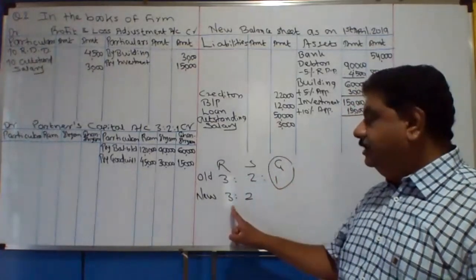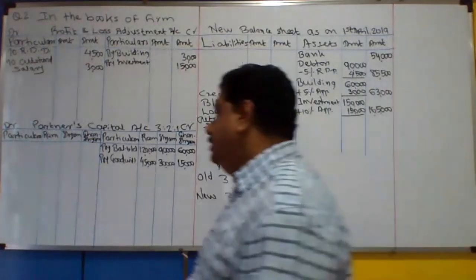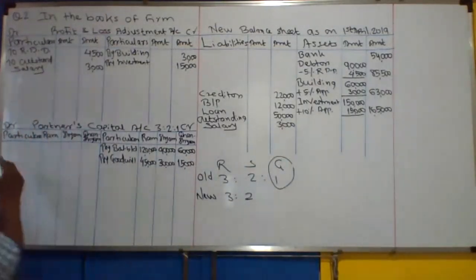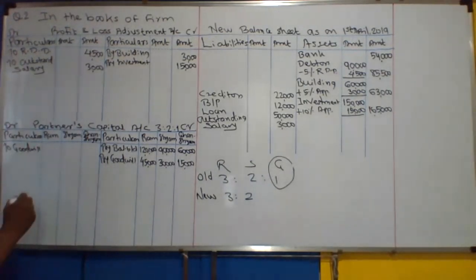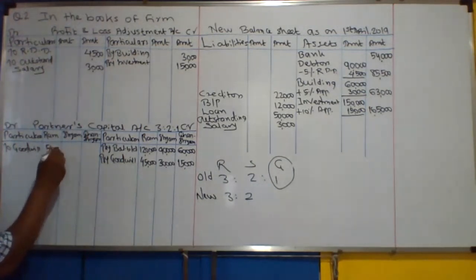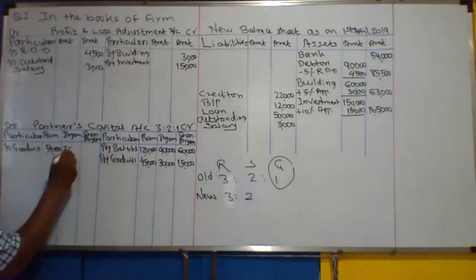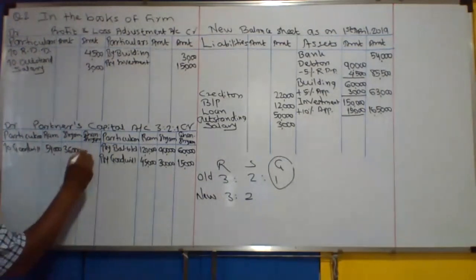The ratio remains only for Ram and Sham. So we are going to debit to the capital account as to goodwill account. Now 90,000 divided by 5, 18,000 into 3, 54,000 and 36,000.